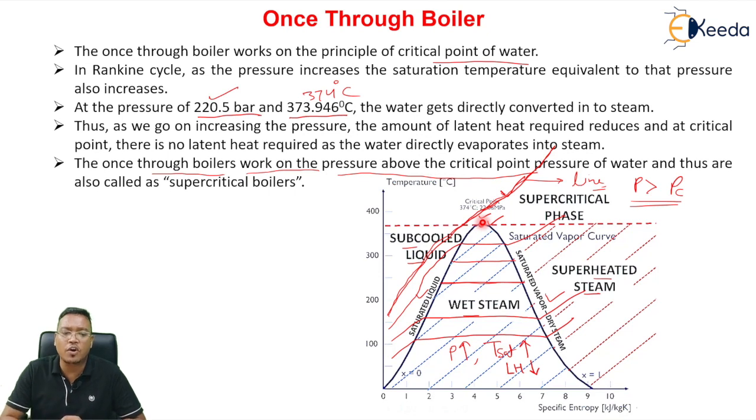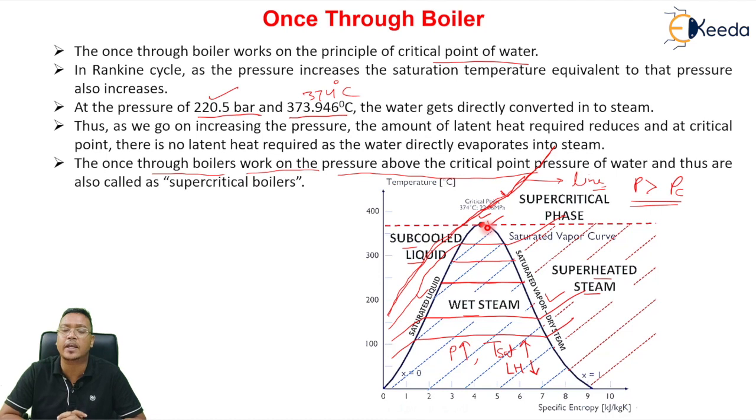Okay, we know very well in the Rankine cycle what happens. These are the constant pressure lines. As the pressure increases, the saturation temperature will also increase, but the latent heat will decrease. You see here, as the pressure is increasing, the saturation temperature is increasing, but the latent heat is decreasing.